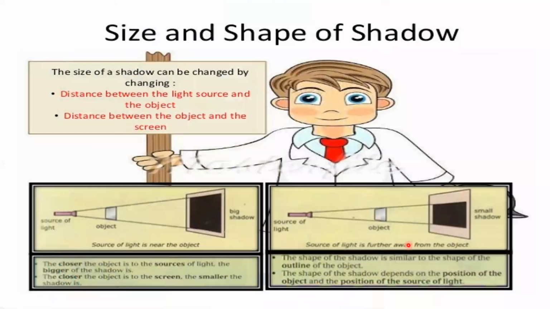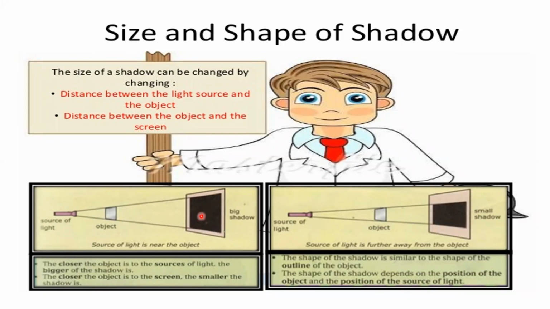The size of the shadow depends on the distance between the light source and the object, as well as the distance between the object and the screen. And you know, children, if you want to form a shadow, you definitely need a source of light, an object, and a screen. That's why we are not able to see a shadow in the dark.